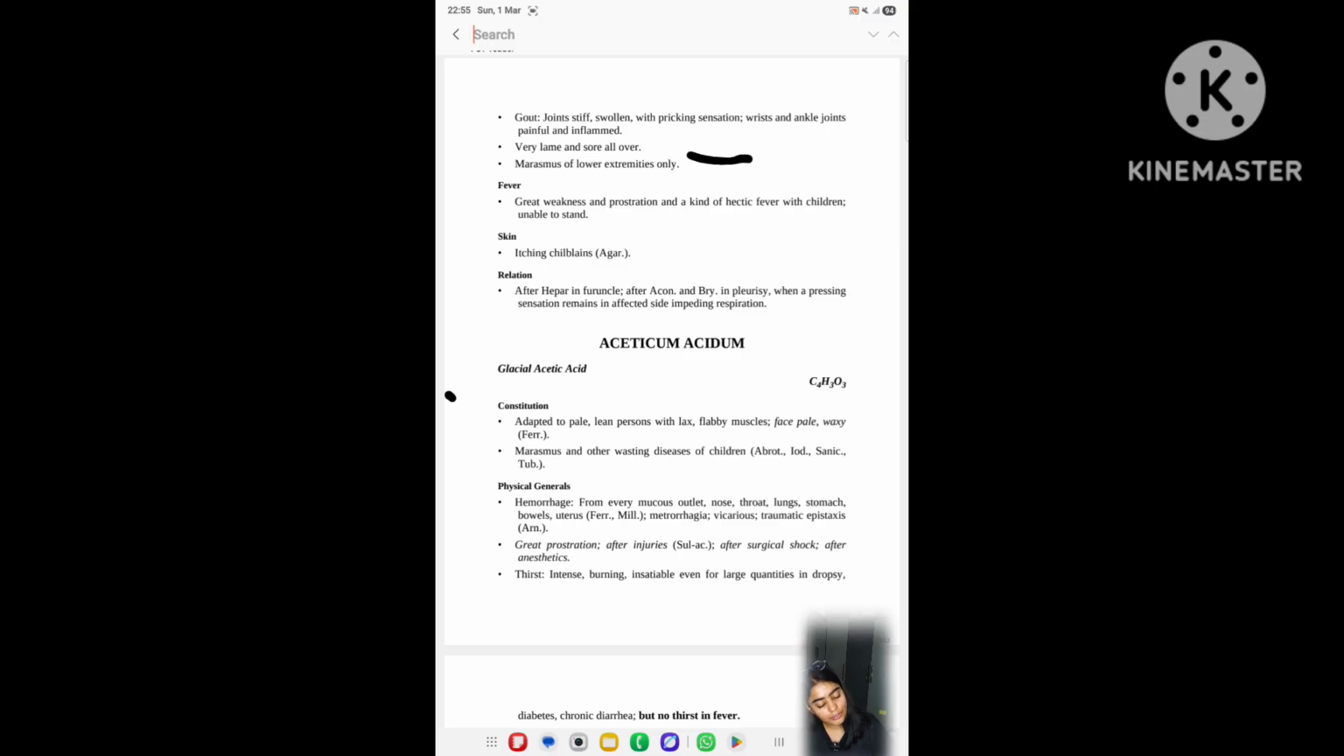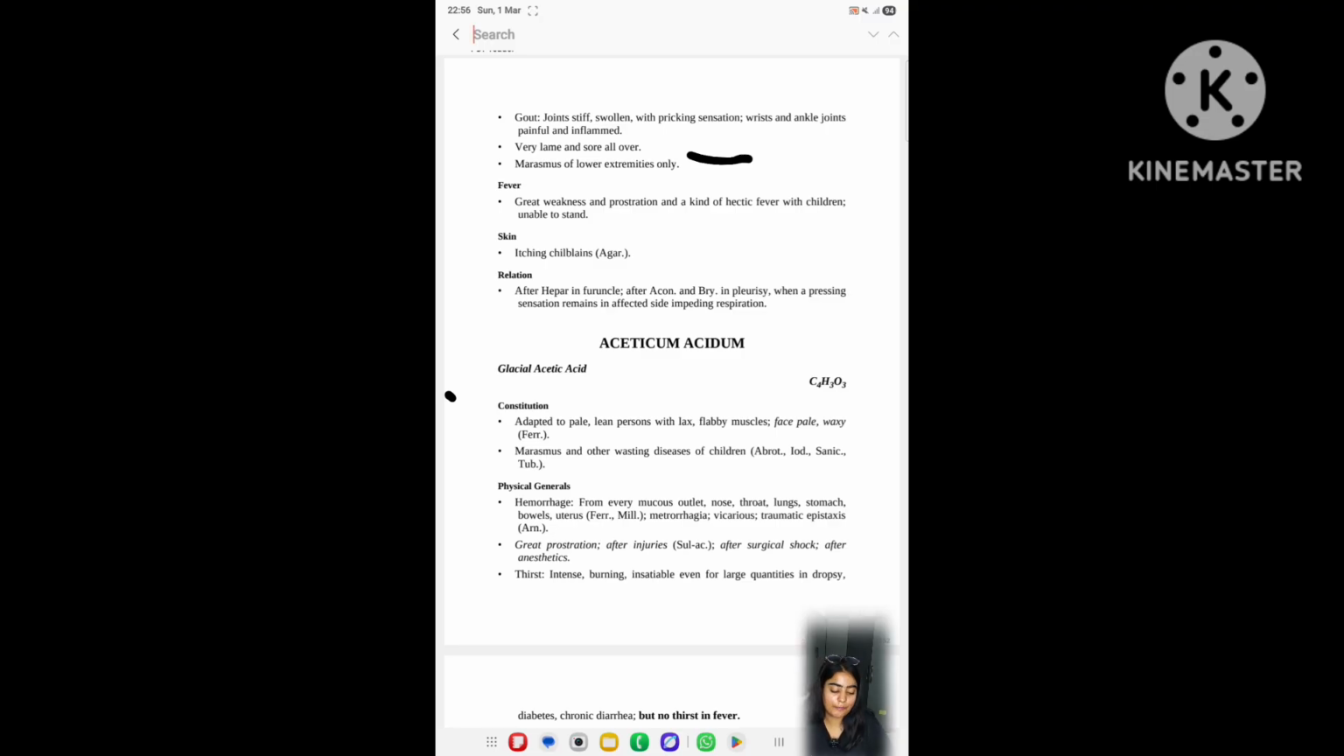And in iodine, scrofulous diathesis. And Sanicula, neck wrinkled in folds. In tuberculinum, losing flesh while eating well, and abrotanum as well, losing flesh while eating well. Natrum mur, losing flesh while living well. Okay, got it. In fever, great weakness and prostration, and a kind of hectic fever with children, in fever unable to stand.